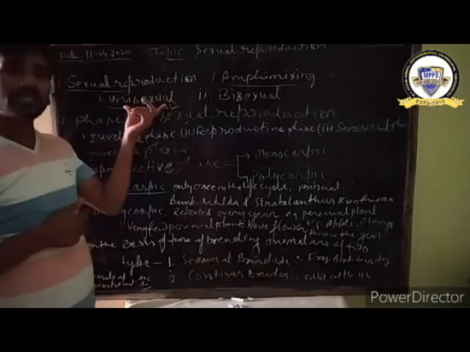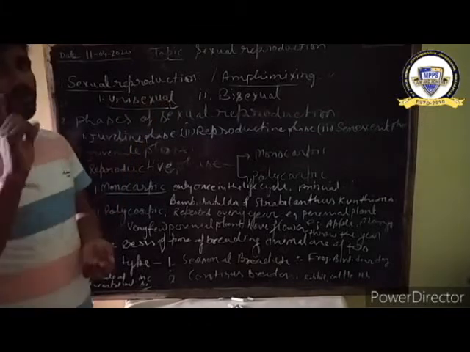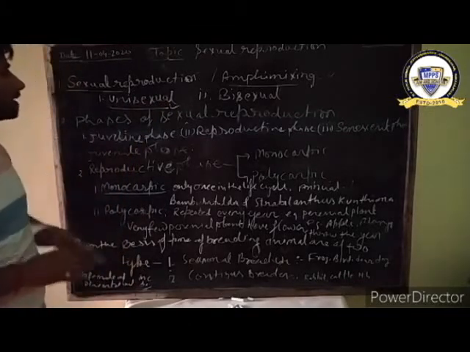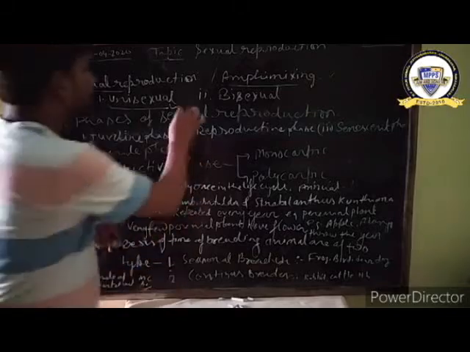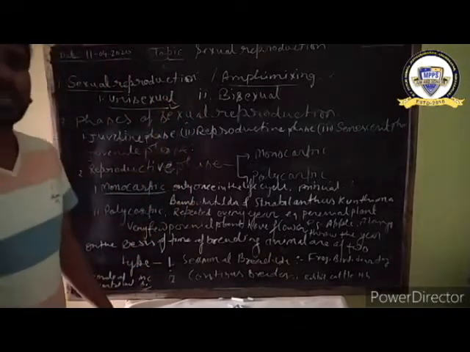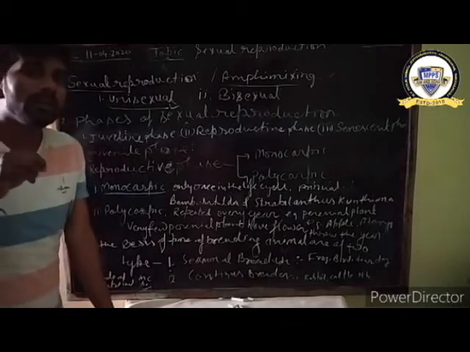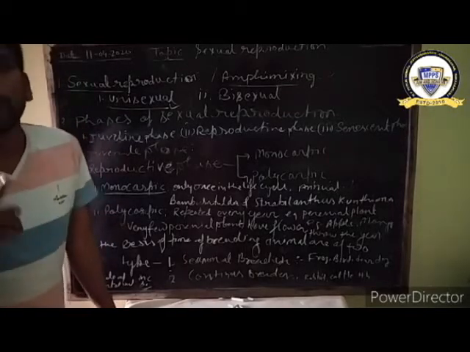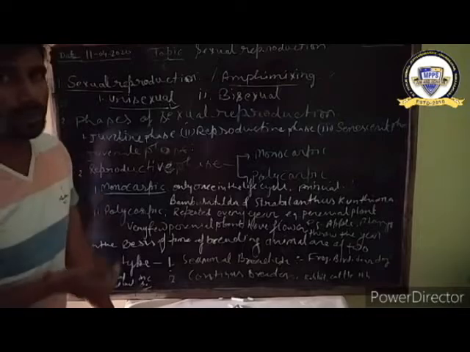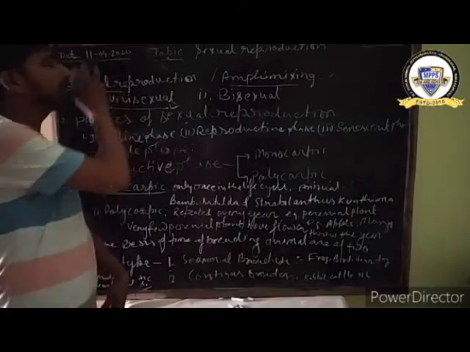It means unisexual is only one sex in one organism. In case of plants, unisexual is called dioecious. Dioecious means if the one organism has only a single sex, either male or female, it is called unisexual.